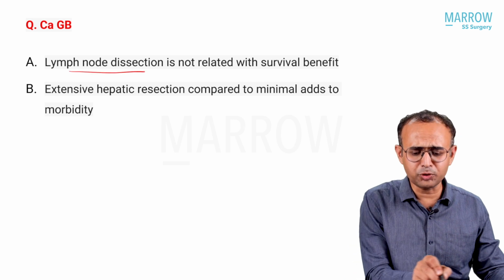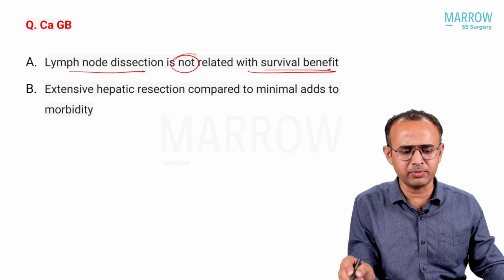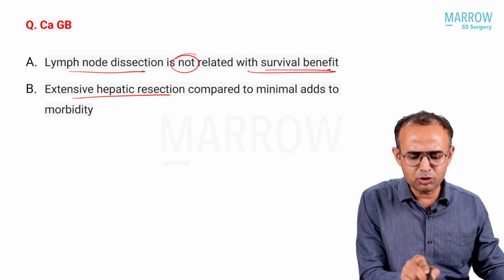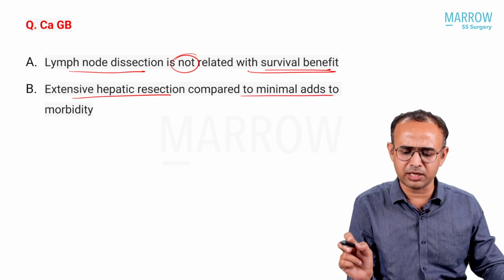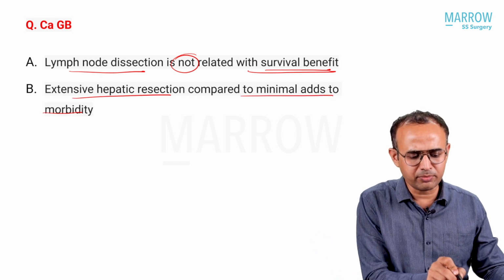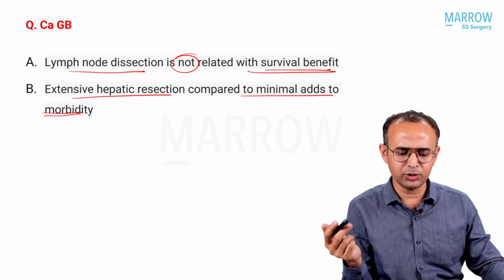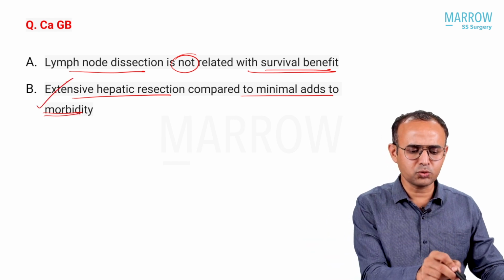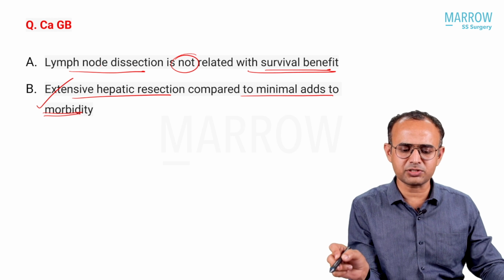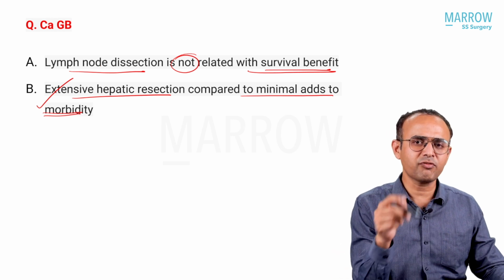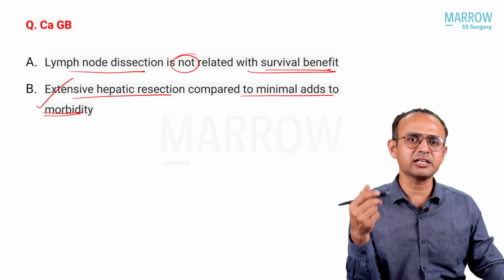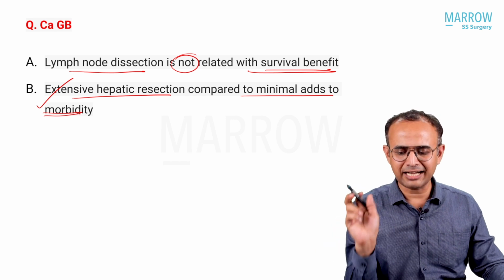CA gallbladder lymph node dissection is not related with survival benefit. It is false. Extensive hepatic resection compared to minimal adds to the morbidity. If we do extensive hepatic resection, then morbidity will be there. It is true. Lymph node dissection not related with survival benefit in CA gallbladder. In fact, in CA gallbladder, if we do a radical lymphadenectomy, it will add survival benefit.